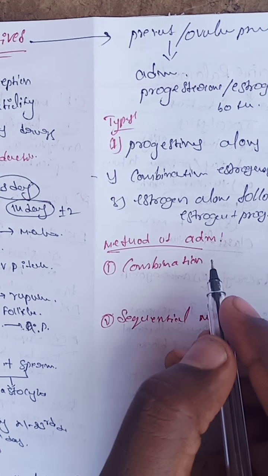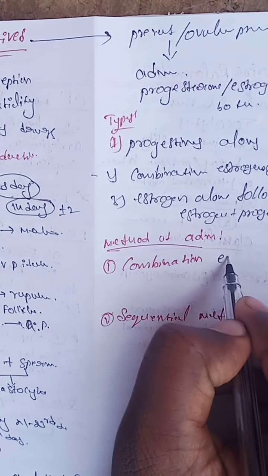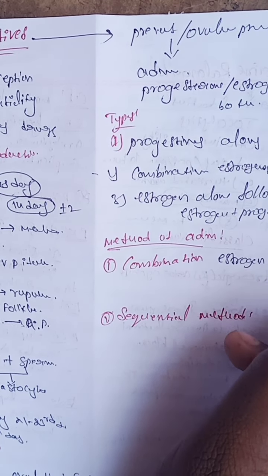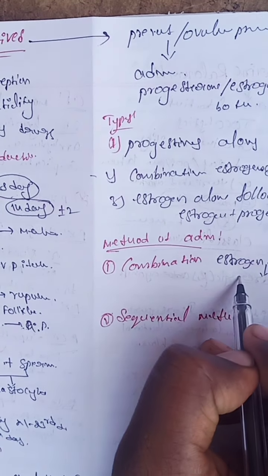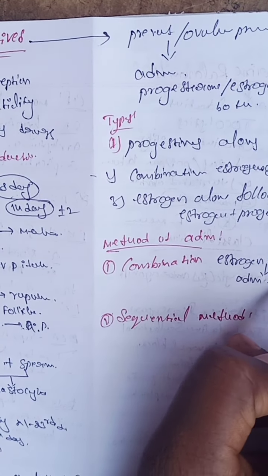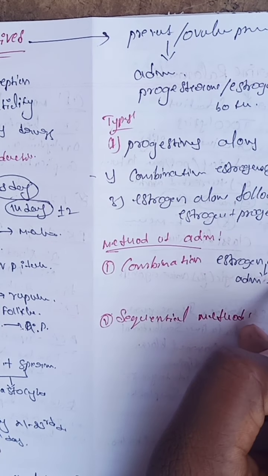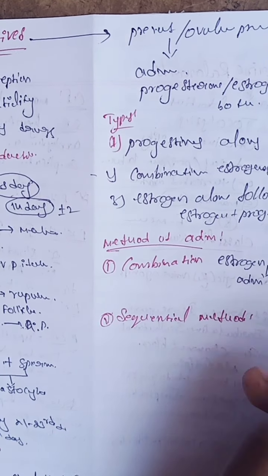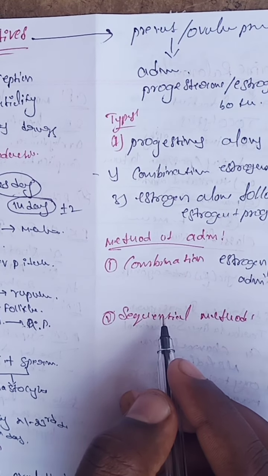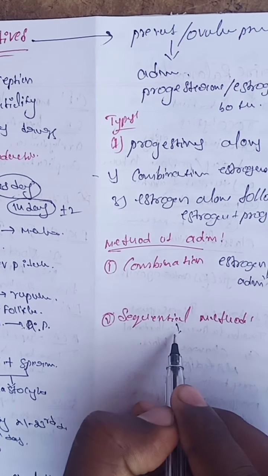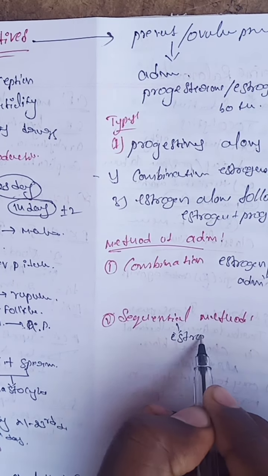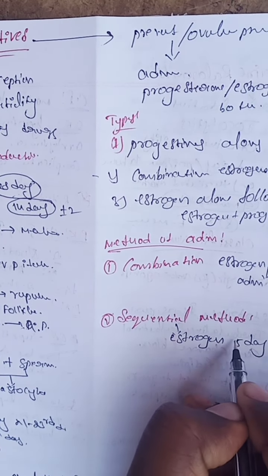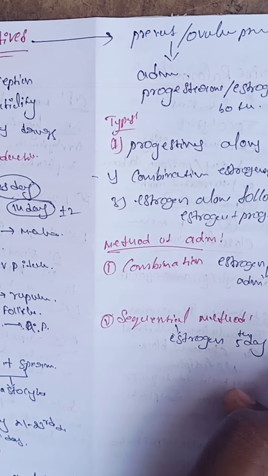Here we use estrogen and progestin, administered from the 5th day to the 25th day of the menstrual cycle. In the sequential method, number 1, estrogen alone is administered from the 5th day to the 20th day.